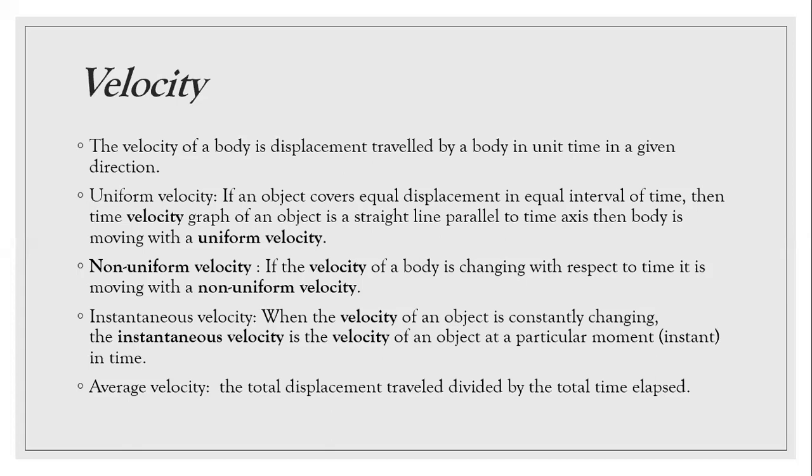No, instantaneous speed is not the same as uniform speed. You can say instantaneous speed is changing speed, so it is non-uniform speed, but it can't be uniform speed. Instantaneous speed means the speed at a particular time, at a particular second. Suppose a person is moving for 10 seconds, so his speed is changing continuously.